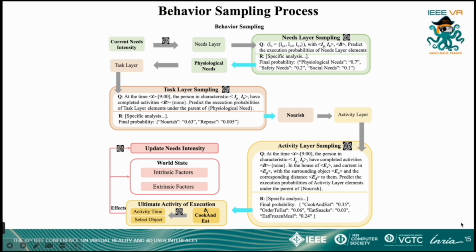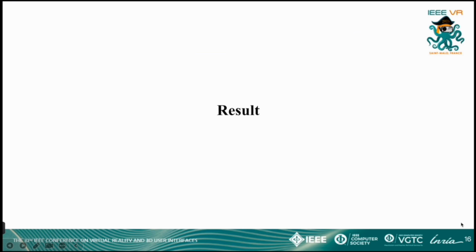After selecting the most probable activity, these predictive variables are further used as combined inputs to predict the most likely objects chosen for completing the activity and to estimate the required time. To validate the effectiveness of our framework, we analyzed the behavioral sequences of virtual agents with contrasting personality traits in different scenarios and conducted experiments through user studies.